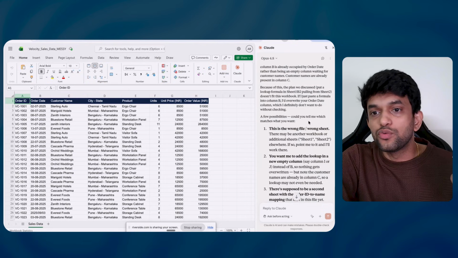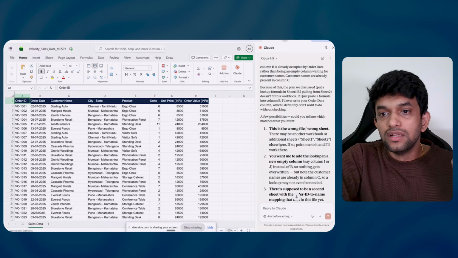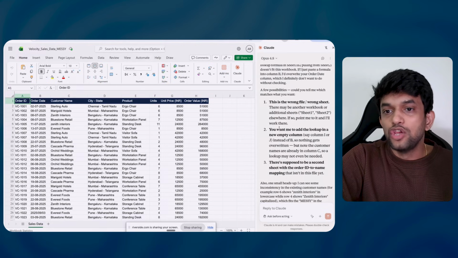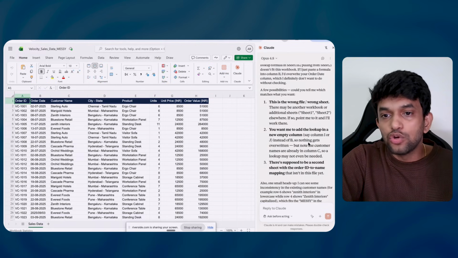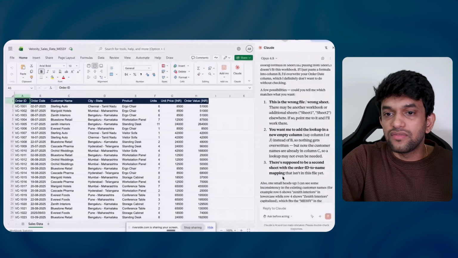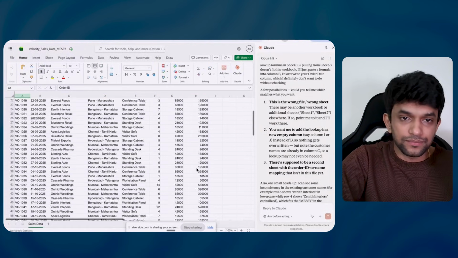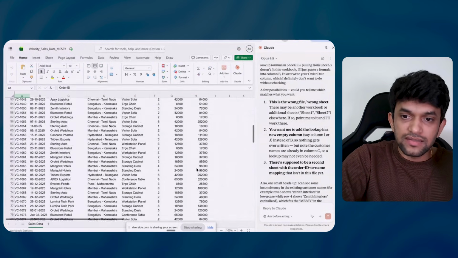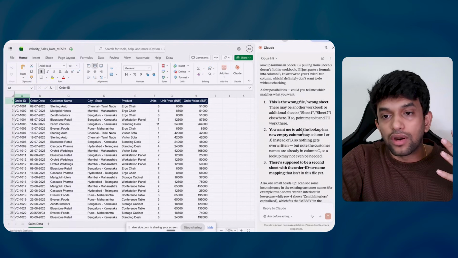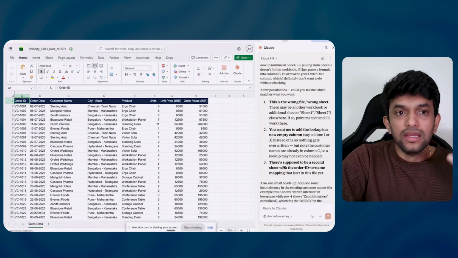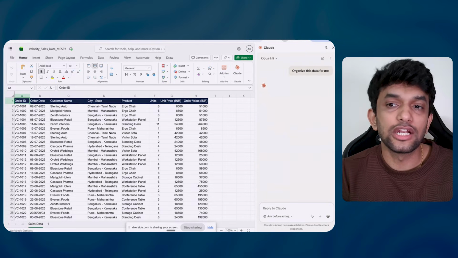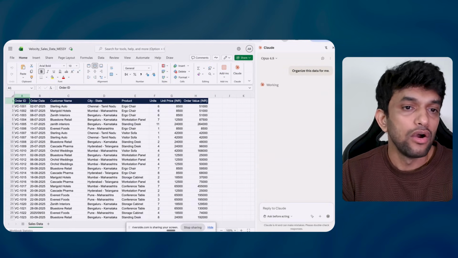A few possibilities, you could tell me which matches what you want. This is a wrong file. It is saying, Amrit, this is not the right file you wanted. Okay, you want me to add a lookup in a new empty column. There is supposed to be a second sheet with order ID name mapping. It is saying, Amrit, this is not the right file, but I hope you are getting what I want. It is saying the customer name is already there, but anything I'm asking you to organize this data for me.